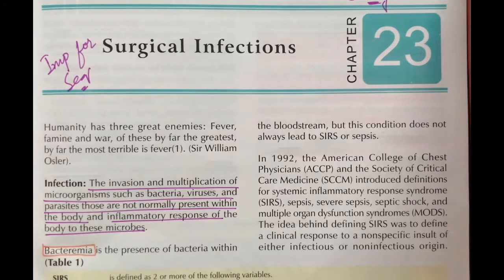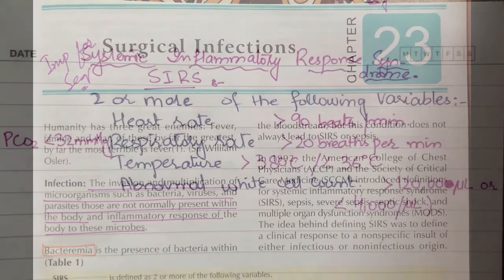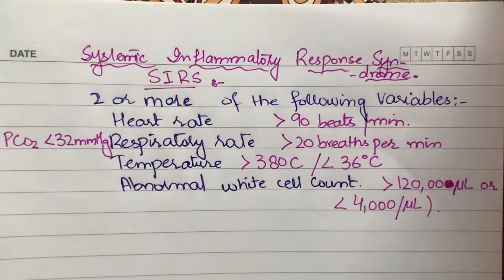Here is a term which is referred to as bacteremia. What is bacteremia? It is basically the presence of bacteria within the bloodstream, but this condition does not always lead to SIRS or sepsis. What is SIRS or sepsis? In order to understand SIRS, we first need to know what SIRS stands for. SIRS stands for systemic inflammatory response syndrome. What happens in this syndrome?